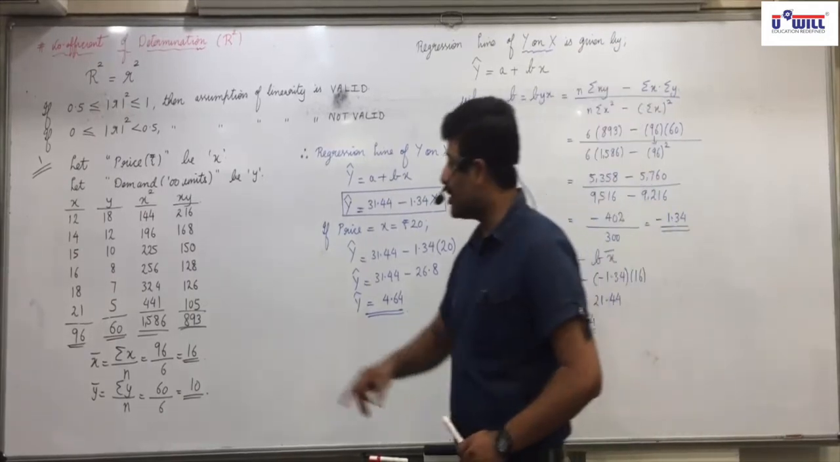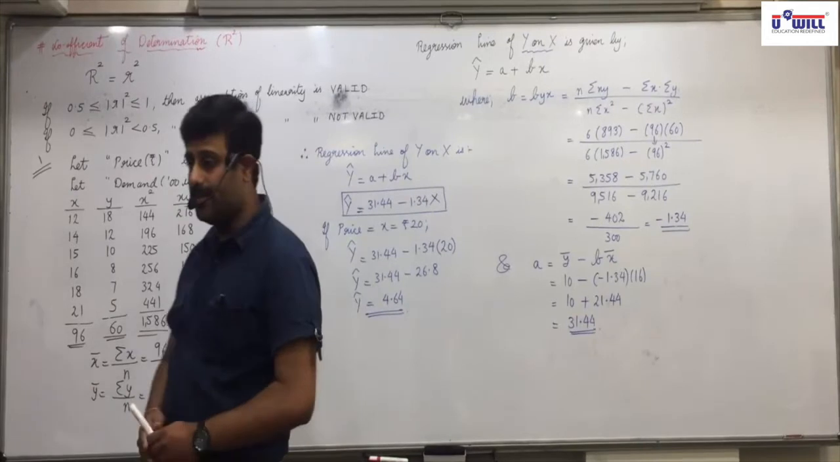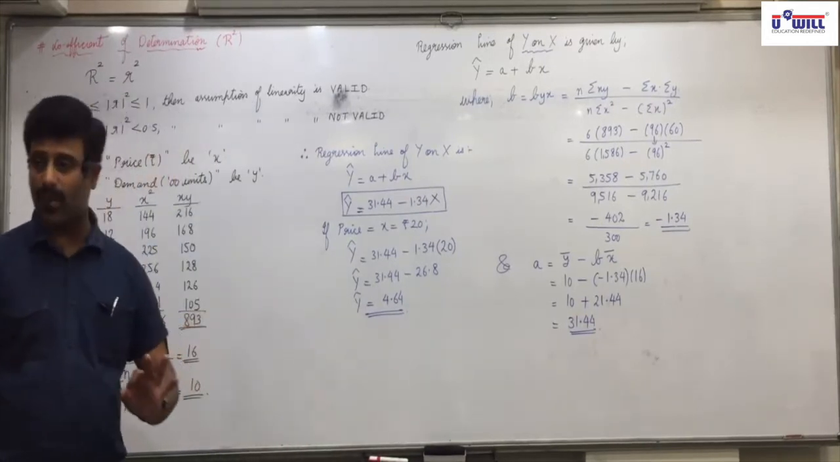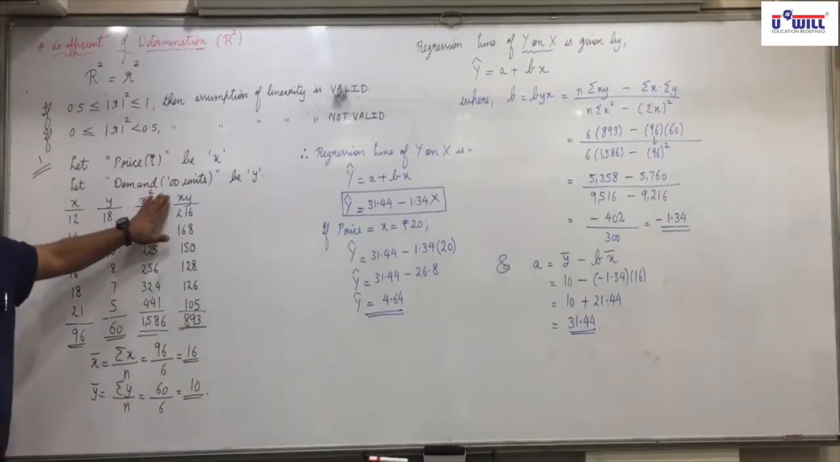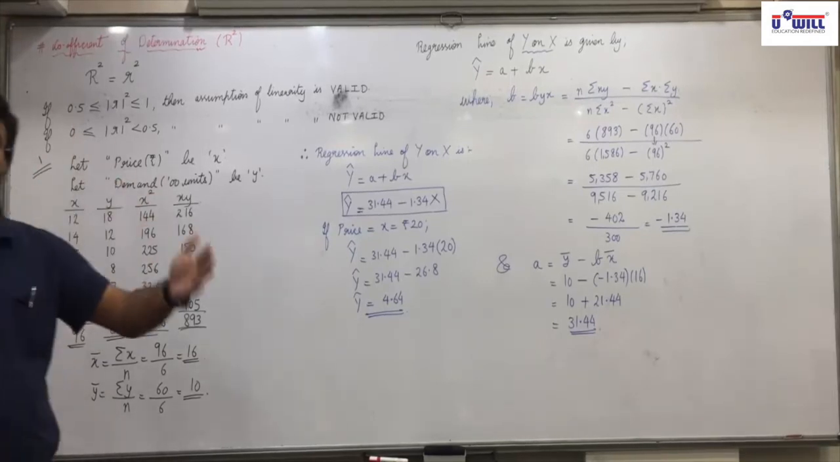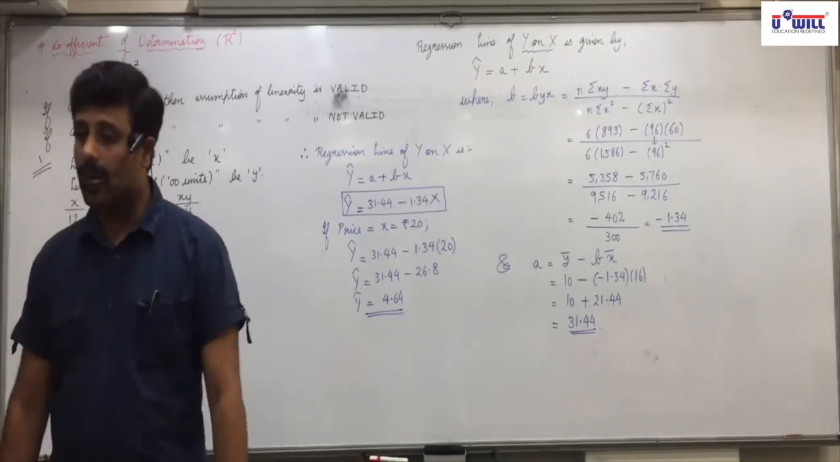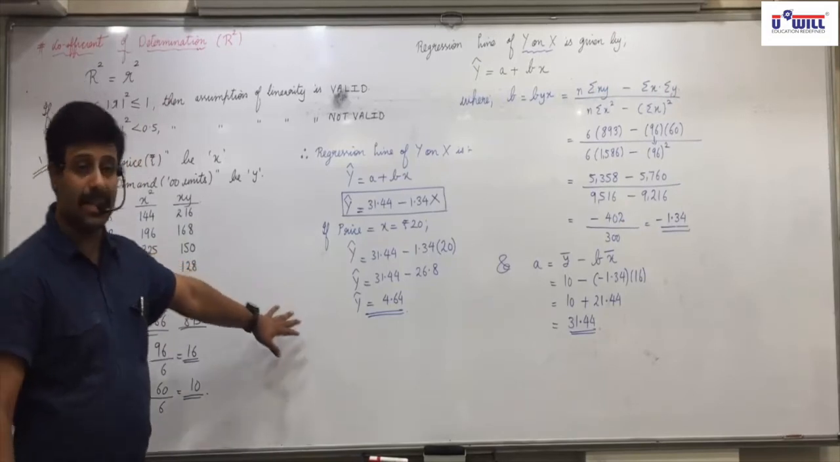464, because it is in 100 units. Anyway, you will write 4.64 only, and in bracket you will mention 100, which means actually 464 only in the demand. Got it, everyone? So this is the second answer asked in the question.